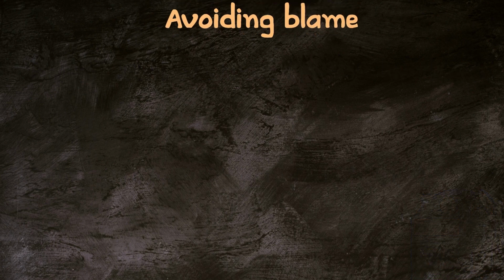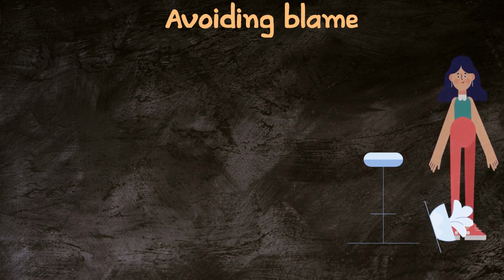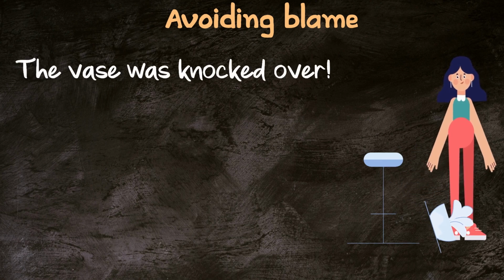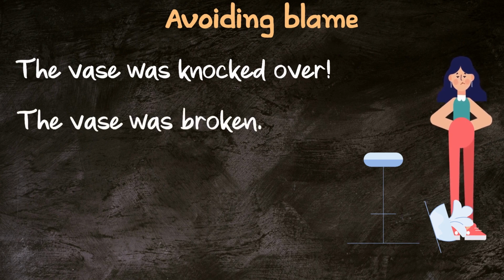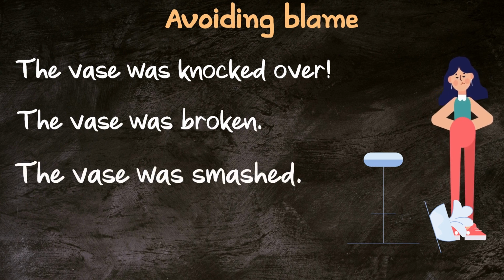We can also see passive voice being used when the speaker does not want to put a blame aspect in their sentences. Let's say two children are playing and something is knocked over and broken. Now, the child can go and say, the vase was knocked over. It could be because she doesn't want to be a snitch and blame the other person, or she has broken it herself and doesn't want to take the blame for it, or she simply doesn't know who did it.